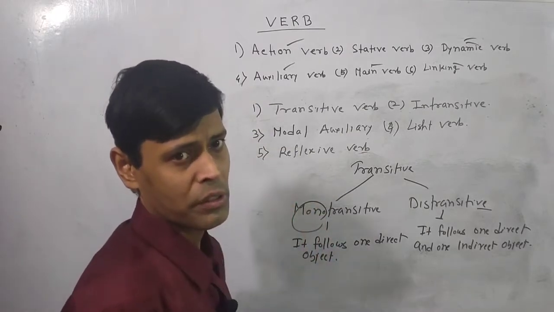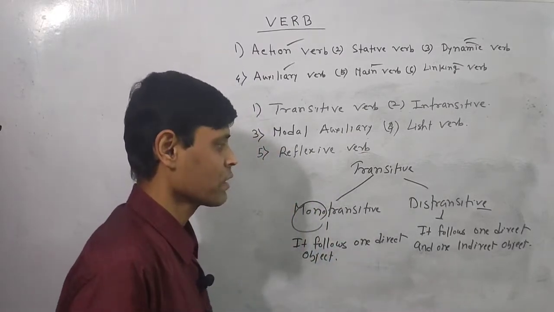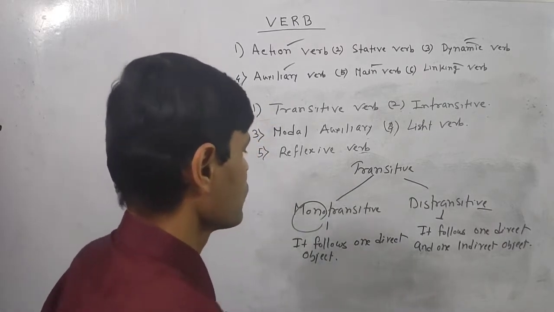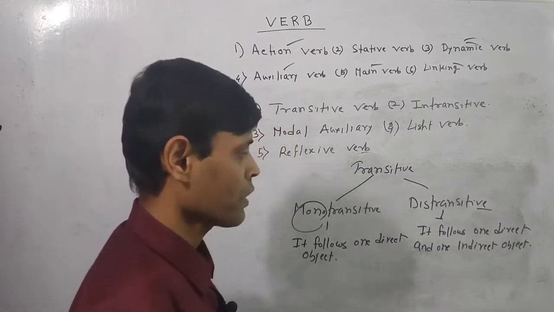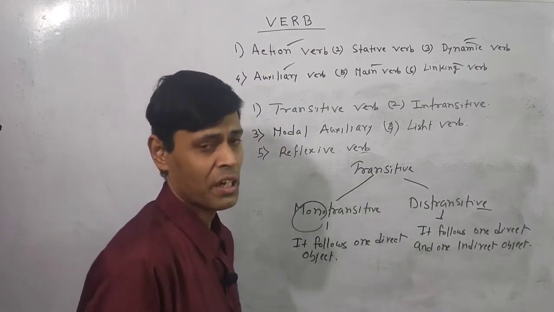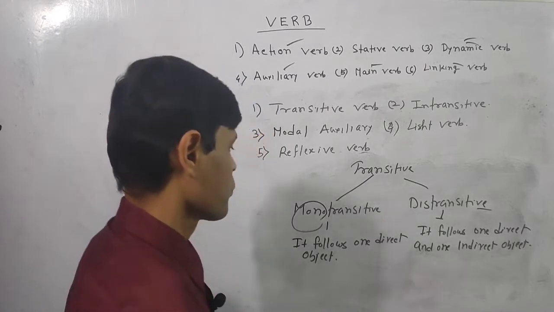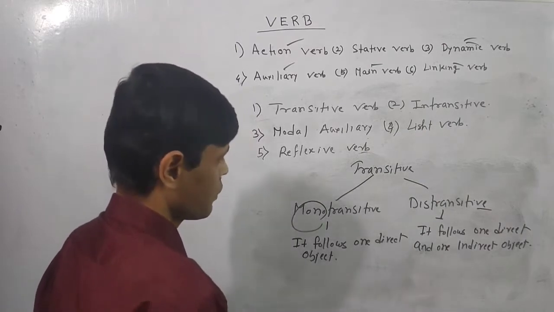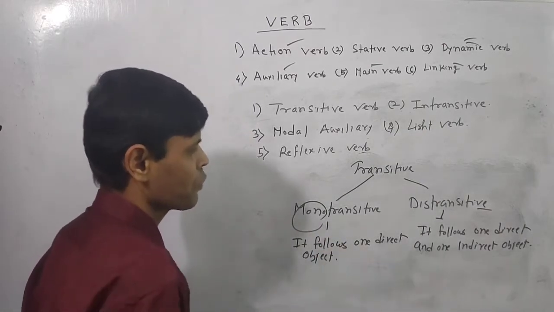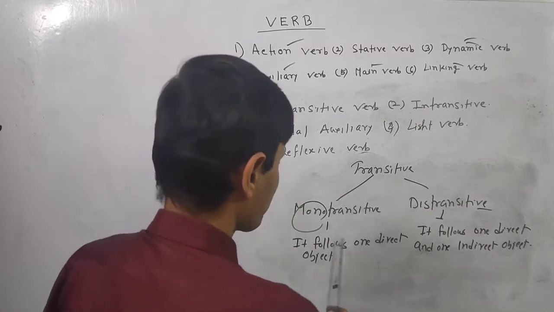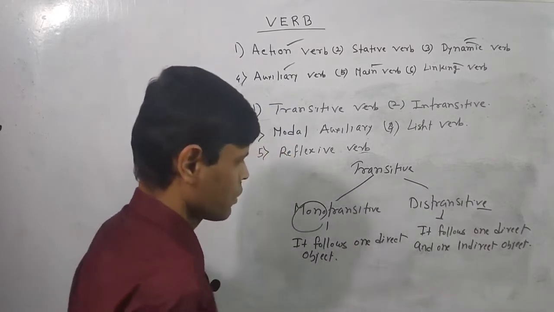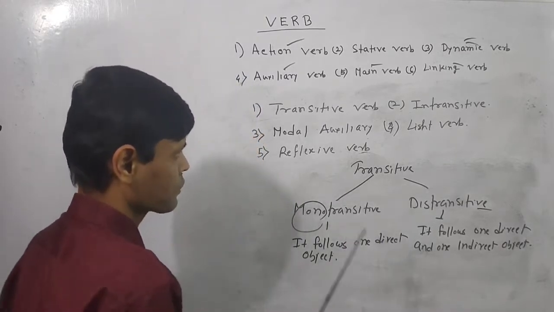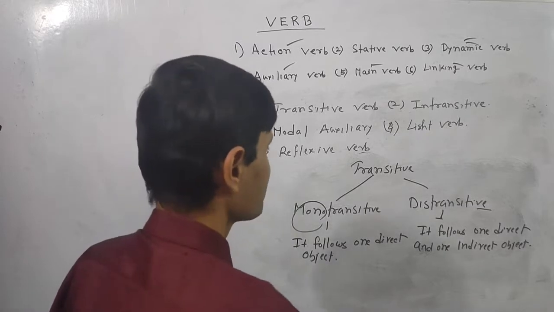Basically, two kinds of transitive verbs are there: monotransitive and ditransitive. Ditransitive verb follows one direct object and one indirect object, whereas monotransitive verb follows one direct object. Now, in the upcoming video, I will discuss more about transitive and intransitive verbs, particularly about the classification of transitive verbs. But here I am just giving you an idea, nothing other than this.